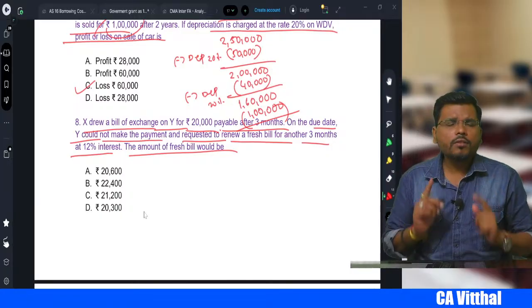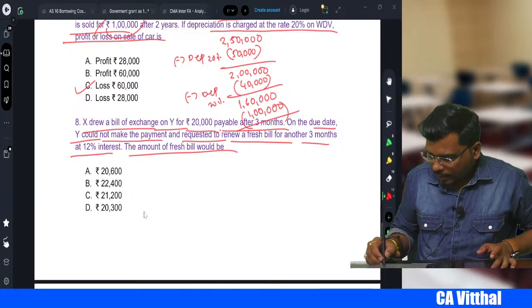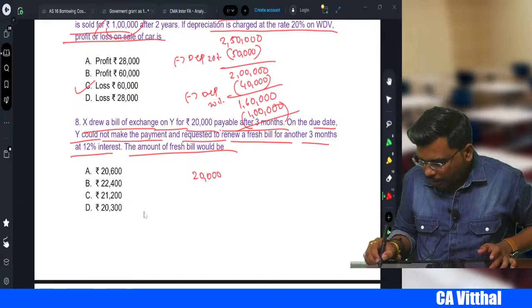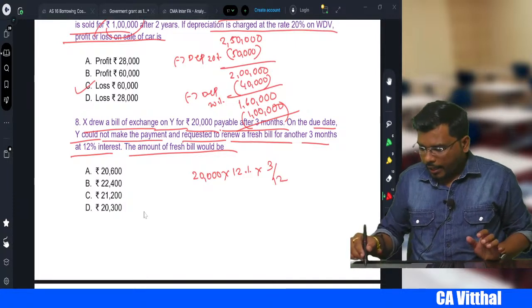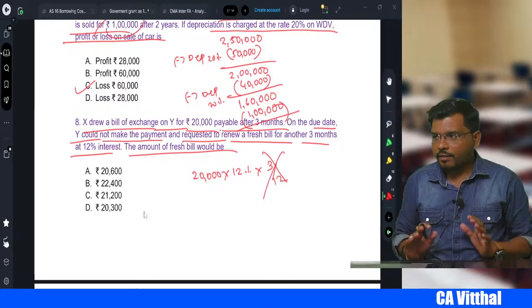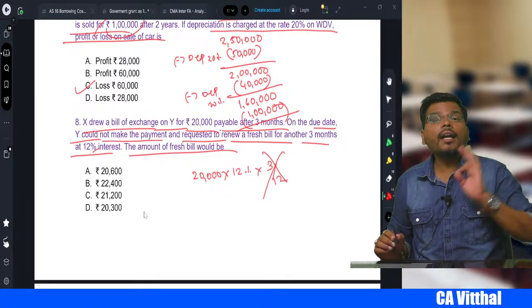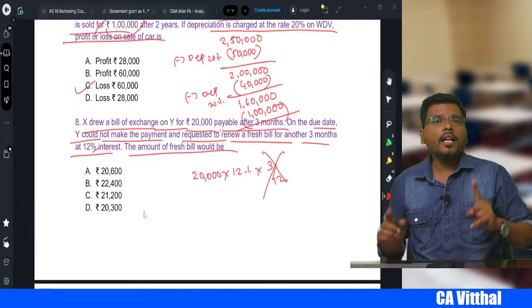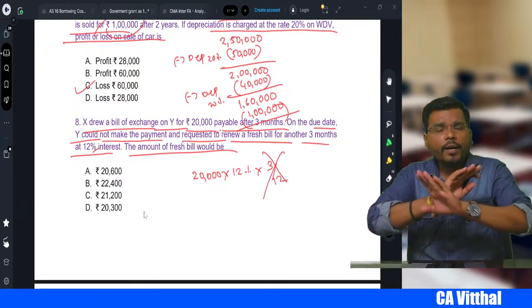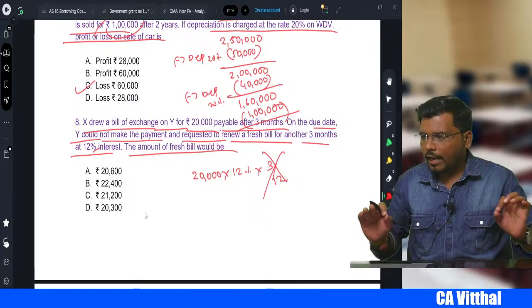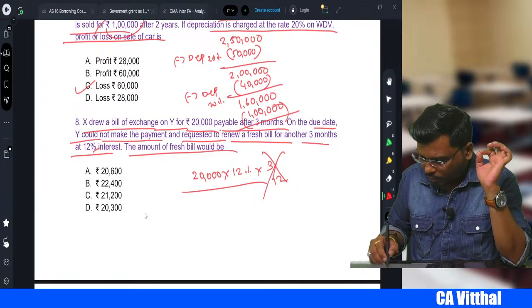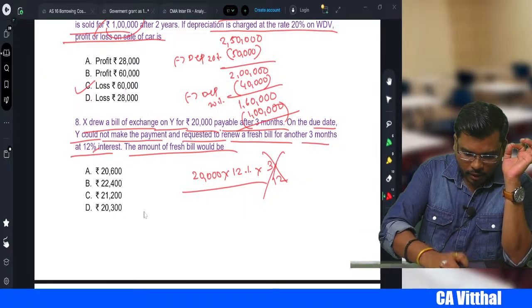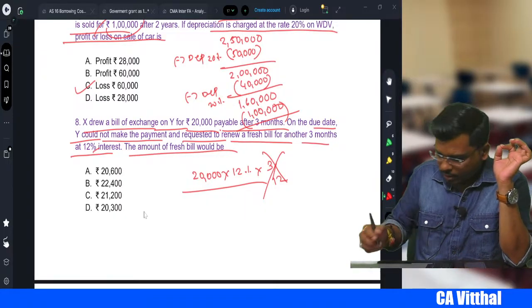Now here many students will make a mistake. What will they do? They will take the bill amount, multiply it by 12%, and apply the time factor, 3 by 12. Here you should not apply the time factor because it is not per annum. It is only 12%. When only a percentage is given without the words per annum, you should not apply the time factor, right, my dear students? So how much is it? Only 20,000 into 12%, which comes to how much interest, sir?